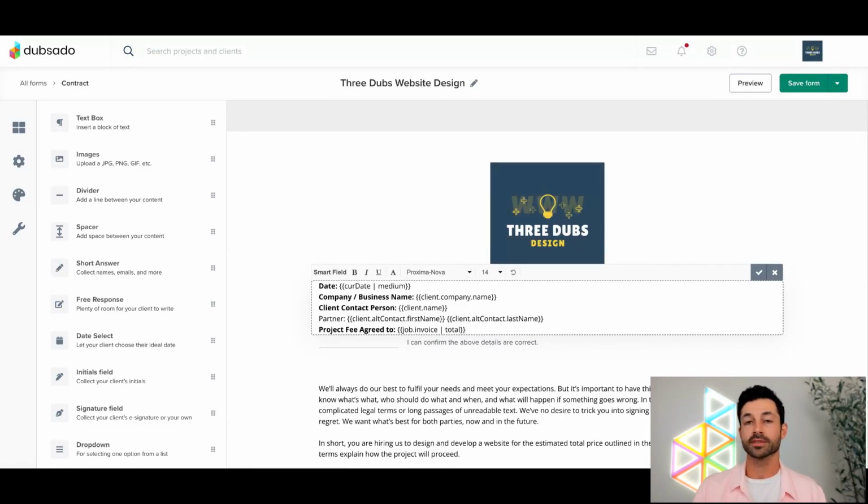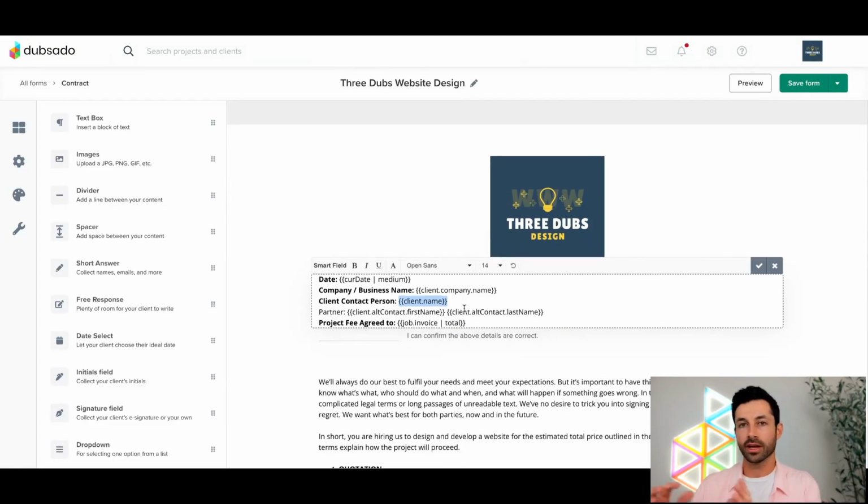So in Dubsado, context is really important. Right now, since I'm working on a base template, there is no project context for this contract. This is just in general, right? This particular contract doesn't know what client I'm referring to, for example, because I could be referring to any client. So right now I'm just customizing my contract for every client going forward.